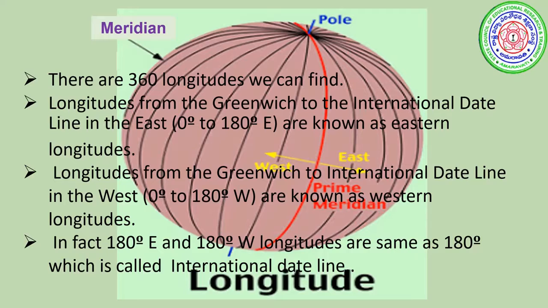Longitudes from Greenwich to the international date line in the east, that is, 0 degrees to 180 degrees east, are known as eastern longitudes. And longitudes from Greenwich to the international date line in the west, that is, 0 degrees to 180 degrees west, are known as western longitudes. In fact, 180 degrees east and 180 degrees west longitudes are the same, 180 degrees, which is called the international date line.